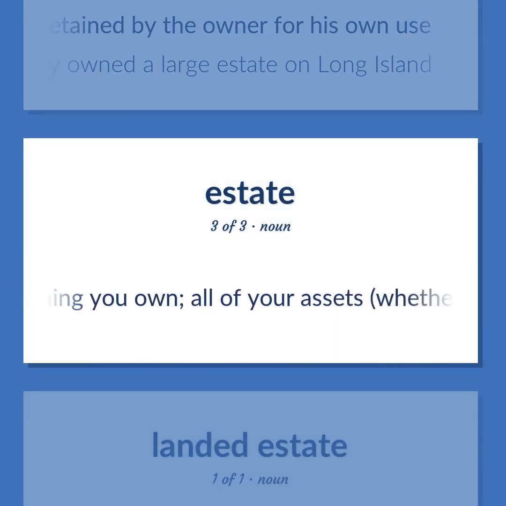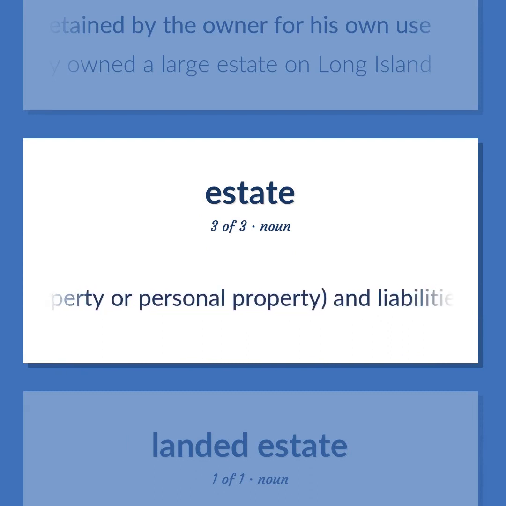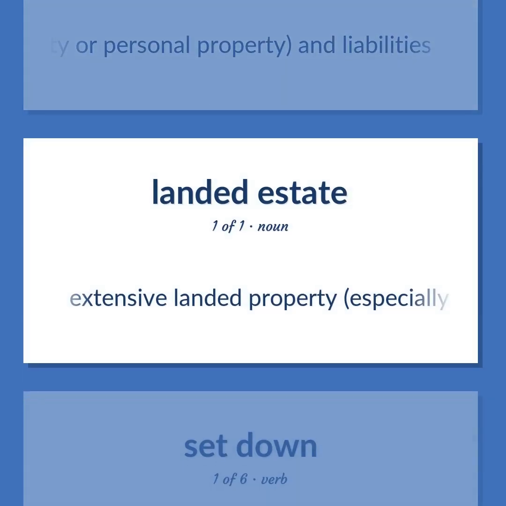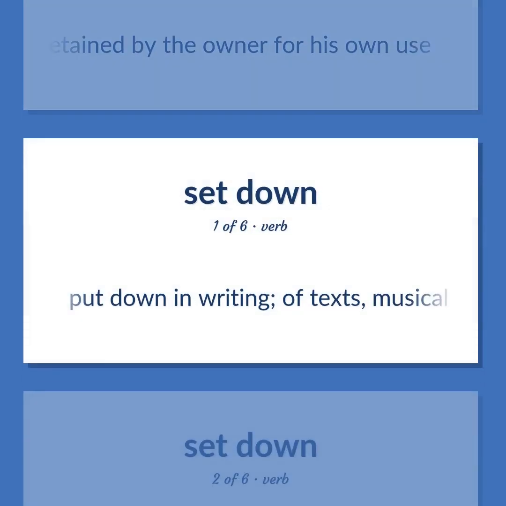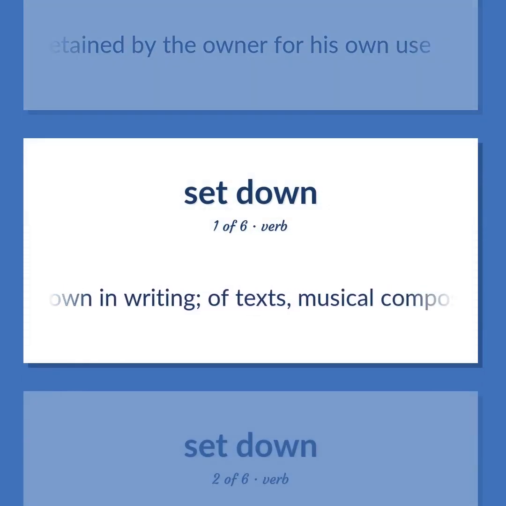Everything you own. All of your assets, whether real property or personal property, and liabilities. Extensive landed property, especially in the country, retained by the owner for his own use. Put down in writing. Of texts, musical compositions, etc.